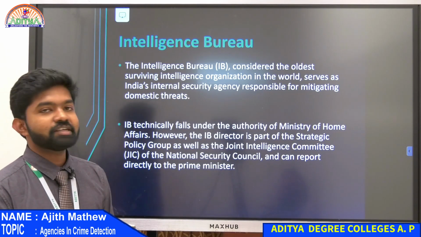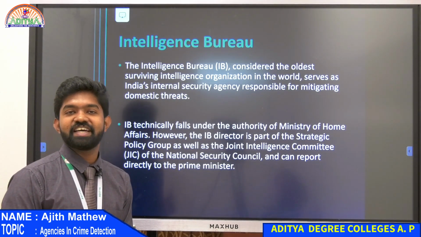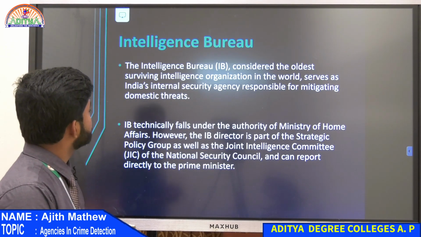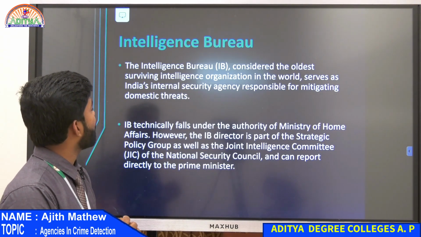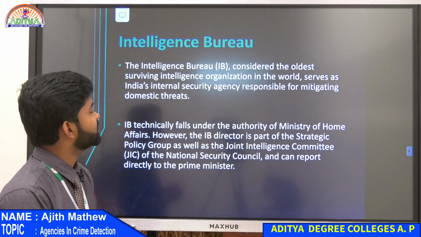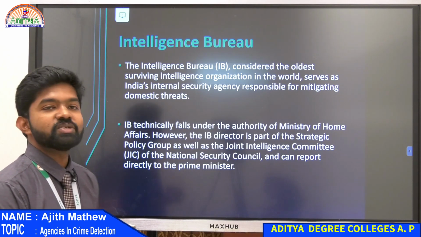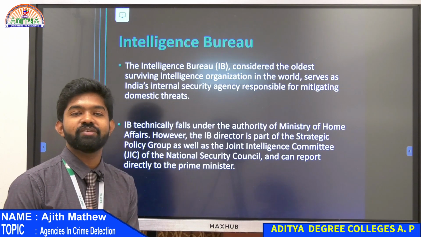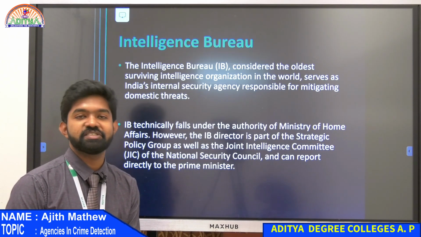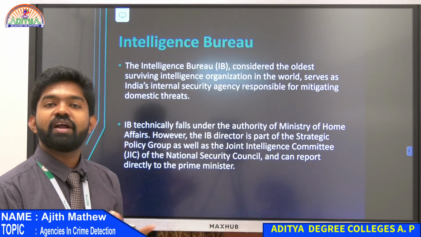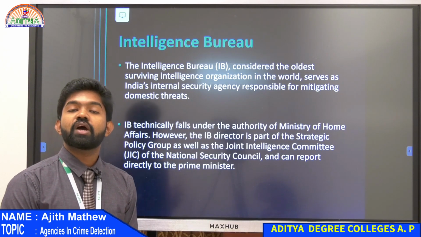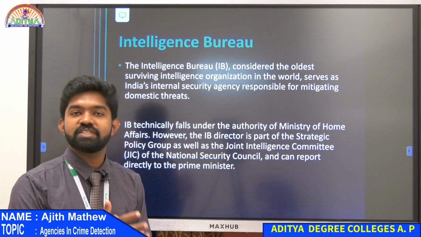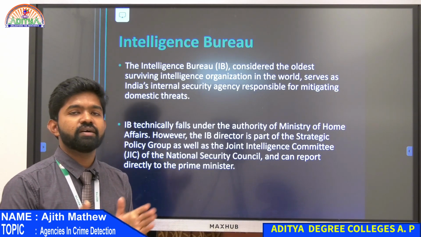Next, we are going to some bigger agencies, that is the Intelligence Bureau, or IB. The Intelligence Bureau is considered the oldest surviving intelligence organization in the world. It is one of the oldest intelligence bureaus in the world. What was the main reason for its establishment? To collect domestic intelligence. That is the main focus.